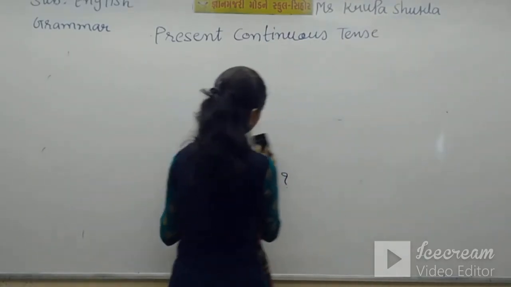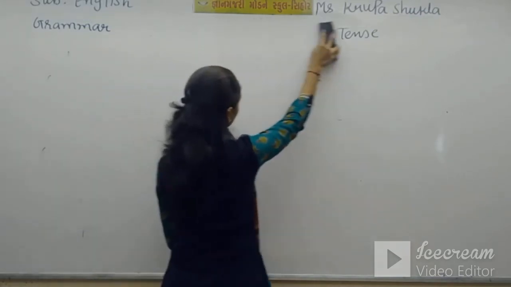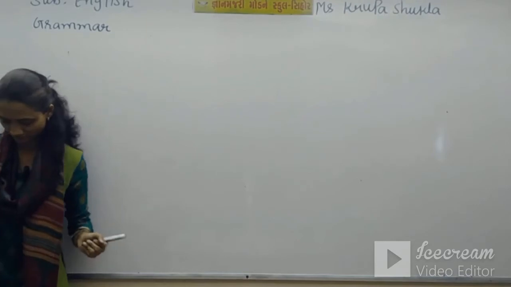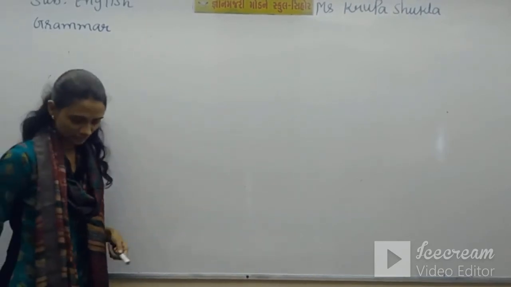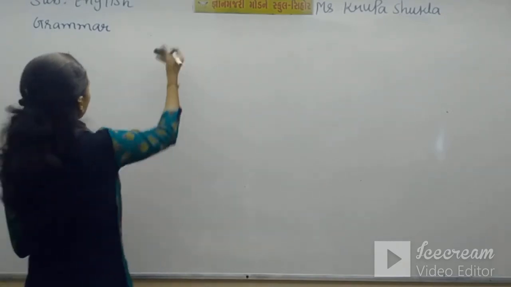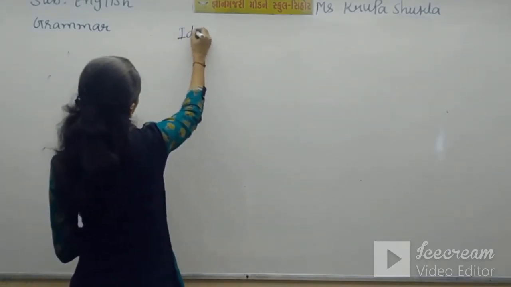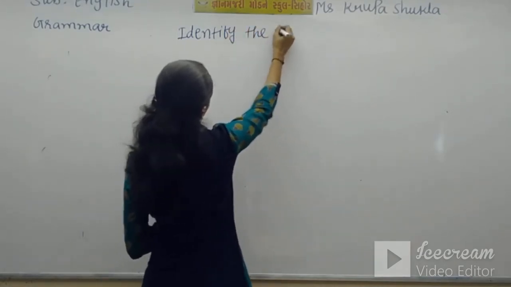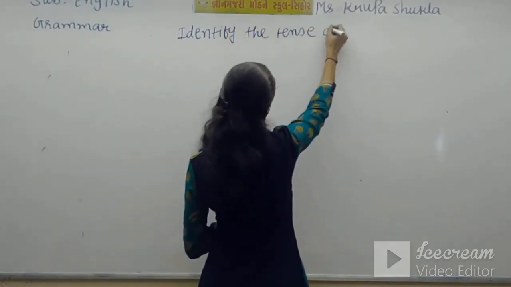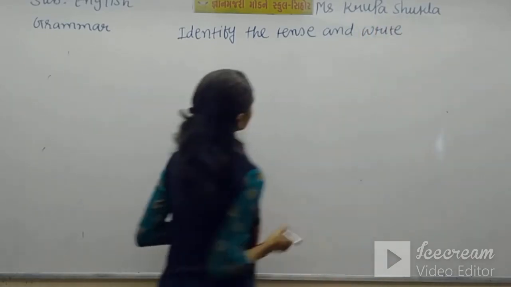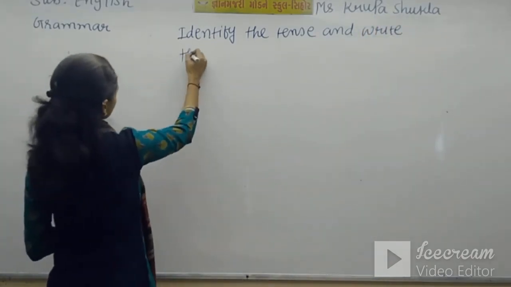Now in these examples, first you have to identify the tense. Your instruction is identify the tense and write the name.